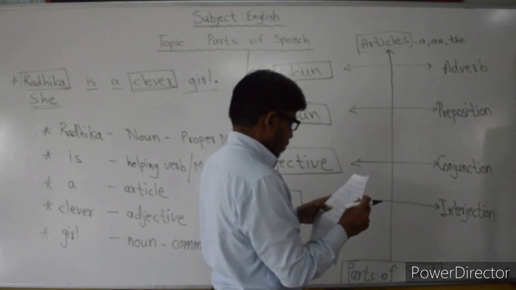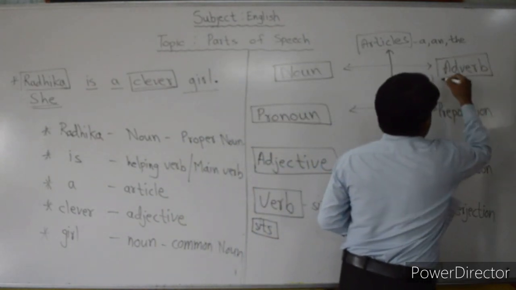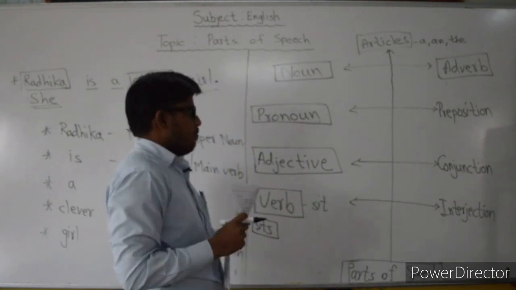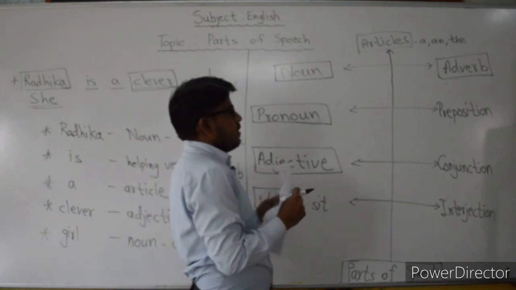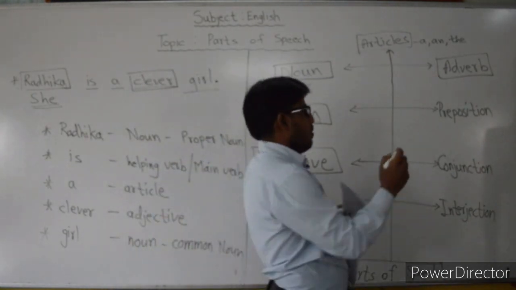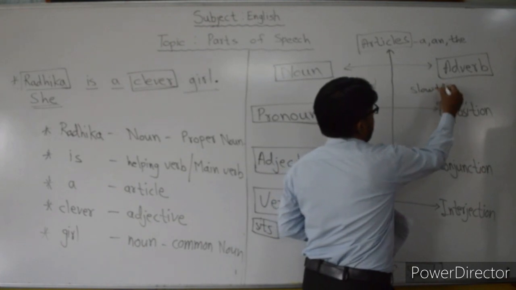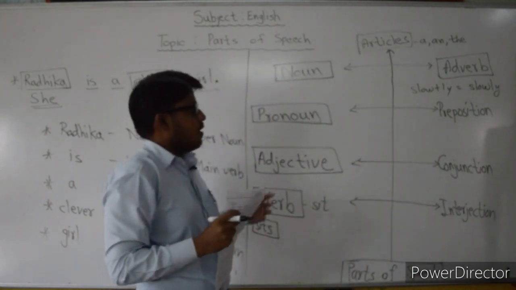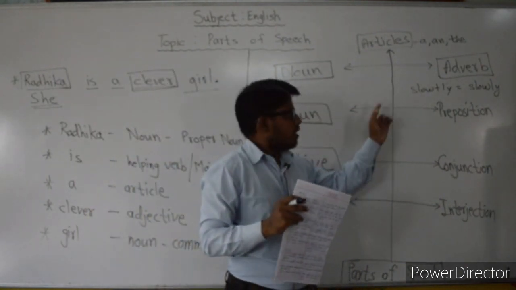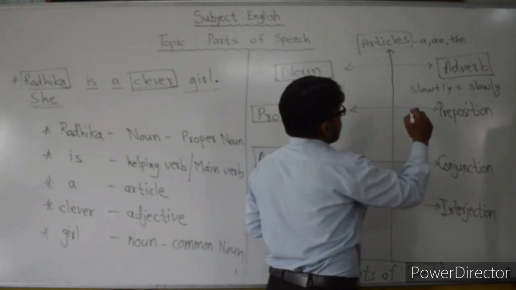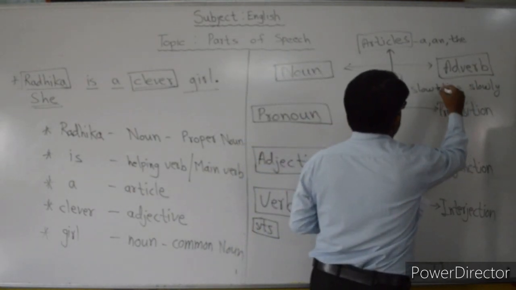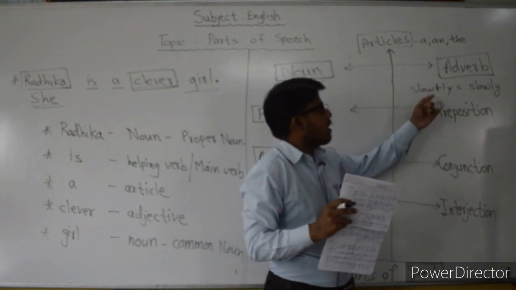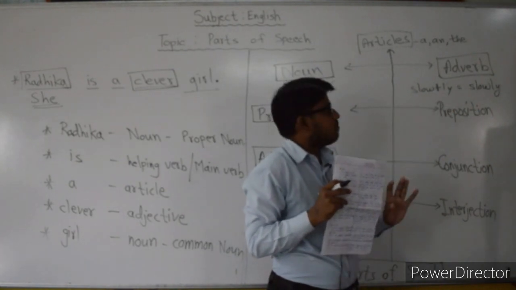The next kind, adverb. Adverb means what? It describes a verb. For example, we will take the example of this. Radhika runs slowly. Slow plus ly, slowly. Okay. How does Radhika run? She runs slowly. Okay, so it is called the adverb that adds meaning to the verb. So that is called an adverb.